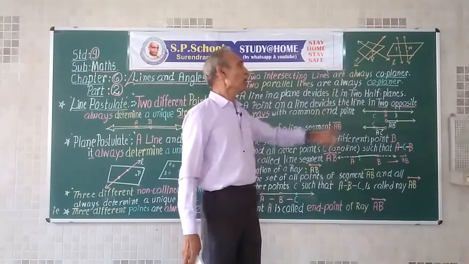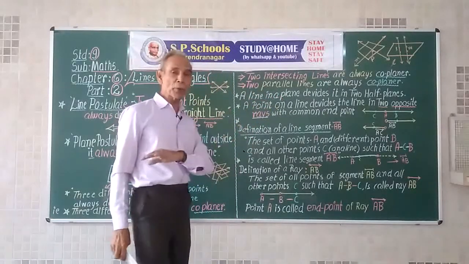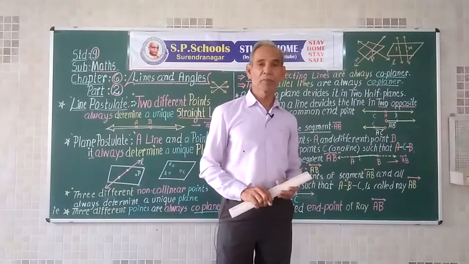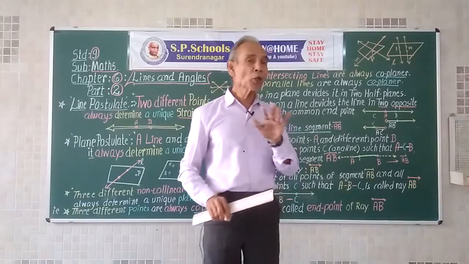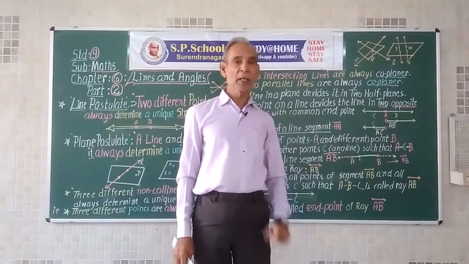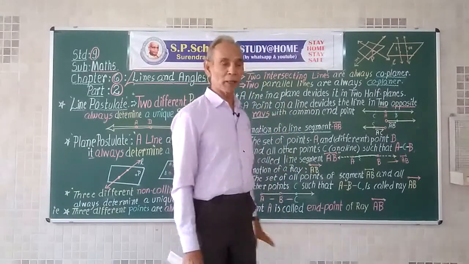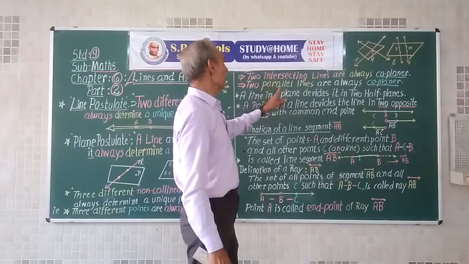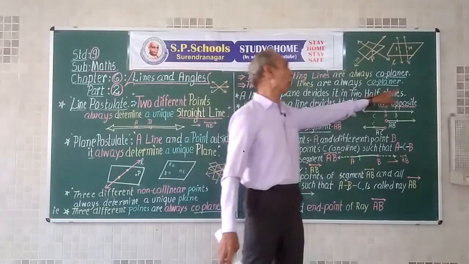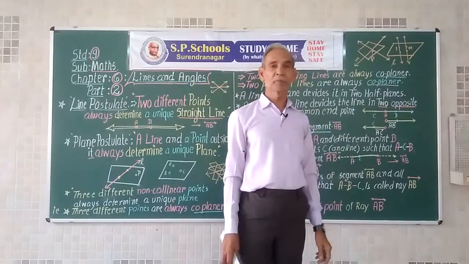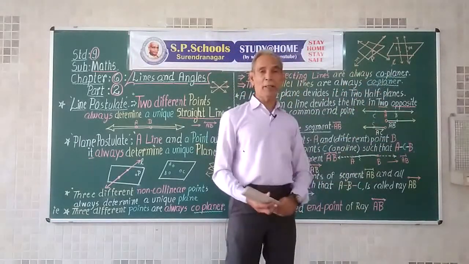are intersecting or the lines are parallel, they are always coplanar. Now suppose there are two lines which do not intersect, which are not coplanar also, then definitely they are not parallel. If two lines are not intersecting, also not parallel, they will not be coplanar. Coplanar lines always intersect or are parallel.